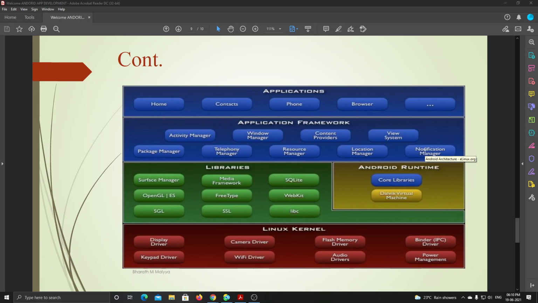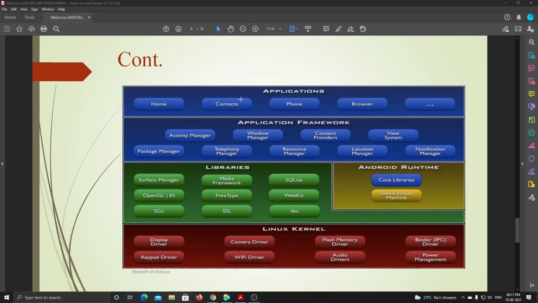Is it complicated? Don't think about it in depth, just understand the upper parts. You don't require it anyway. If you go to the Android developing stage, you may require it, but we are developing applications. So just think about the Android runtime and application frameworks. How we use them, we will be teaching in later sessions.